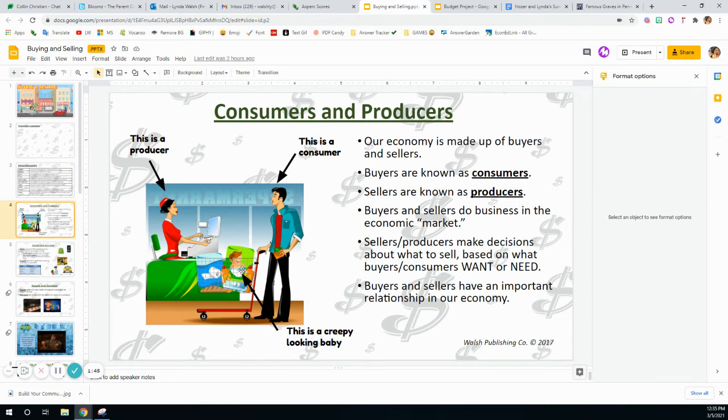This is just a creepy looking baby. And its arms look like it's inside of its diaper. It's very strange to me.